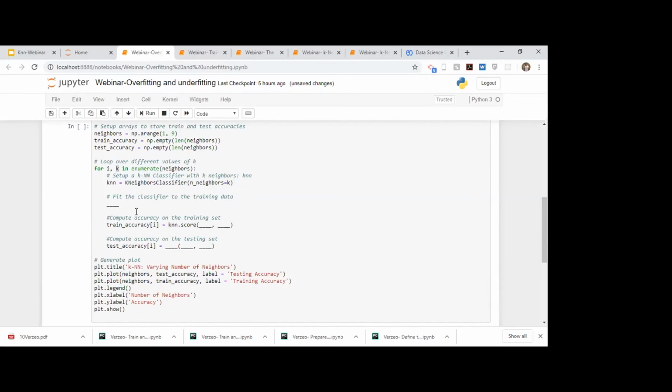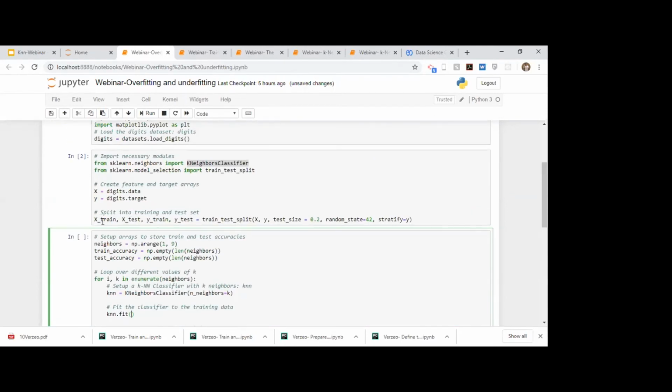Any doubt, or should we proceed ahead? I guess it is clear, so we can proceed ahead. Then after instantiating, as I mentioned, it is a 3-step process: instantiate, fit, and predict. Now we will fit. So we write knn.fit. We'll fit on X train and Y train.